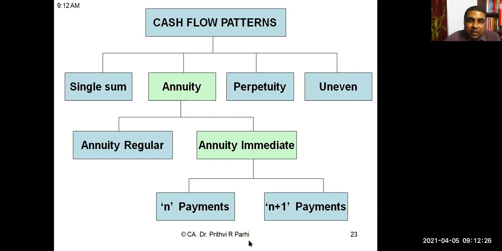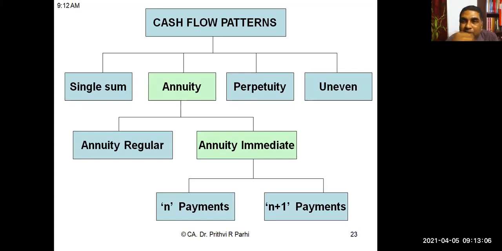Earlier I had told you, we can divide the cash flow into these four categories. One is single sum, which you already know. Annuity also you know. Then one more kind of cash flow is called the perpetuity, which lasts forever. And then cash flow might be uneven. Perpetuity means, let us say 1,000 rupees will continue forever. The example I gave you just now is continuing for how many years? It is continuing only for 5 years. But if it continues forever, you can call that cash flow a perpetuity, not an annuity. So you can say perpetuity is an annuity which continues forever.